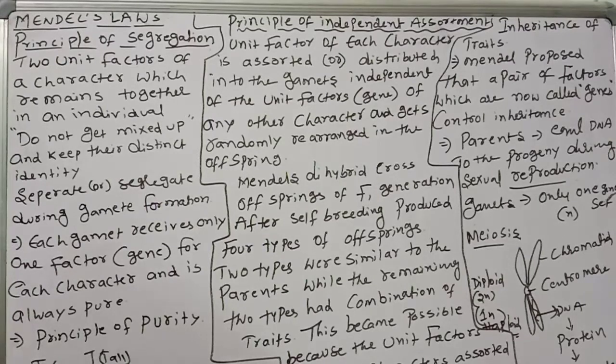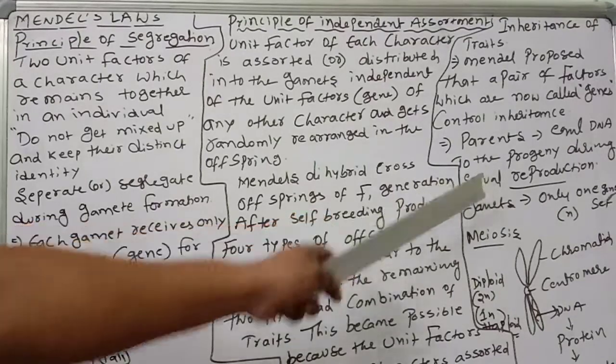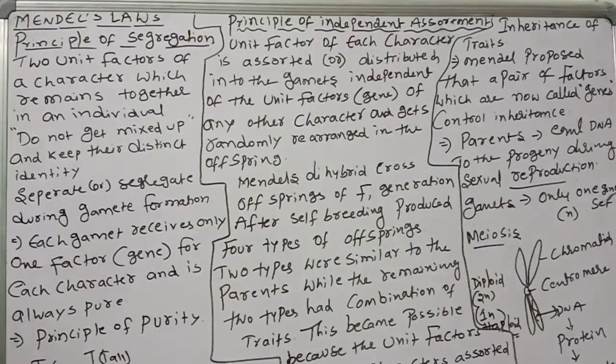How does inheritance work? First you have to know the gene. A gene is a segment of DNA. Mendel proposed a pair of factors, now called genes, controlling inheritance. Parents distribute equal DNA to the progeny during sexual reproduction. Gametes have only one set, and meiosis takes place, gametes are formed, n plus n gives 2n. So 2n is the zygote, with an equal amount of DNA given by the parents.